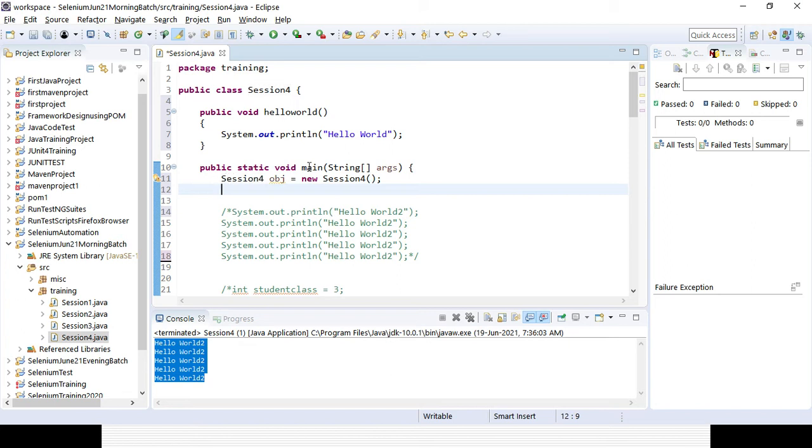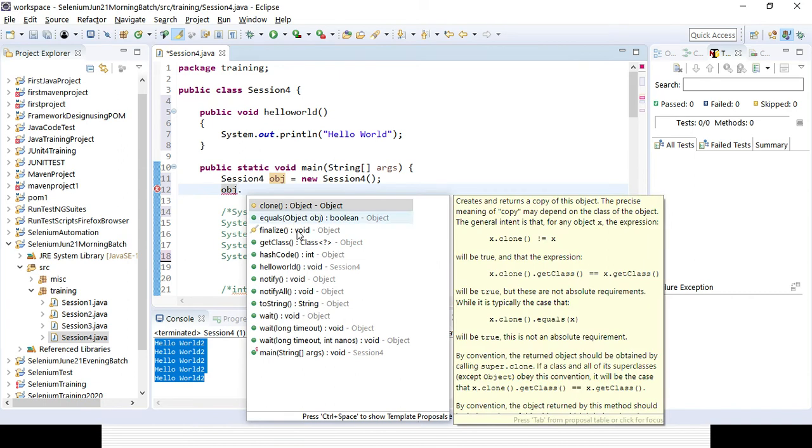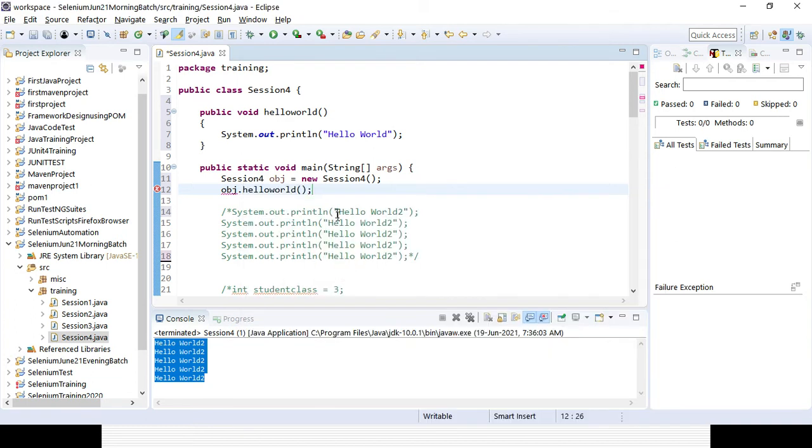In the last session you can refer to my video in case you did not join. That is the class name, that is the object, and new, that is the class name. Once my object is created, I can access any non-static variable or non-static method. If you press dot, you can find that method, hello world, which is in the session 4 class, and the return type is void, right? That is the method name, that is the return type, and it is coming from session 4. So I can run it multiple times.